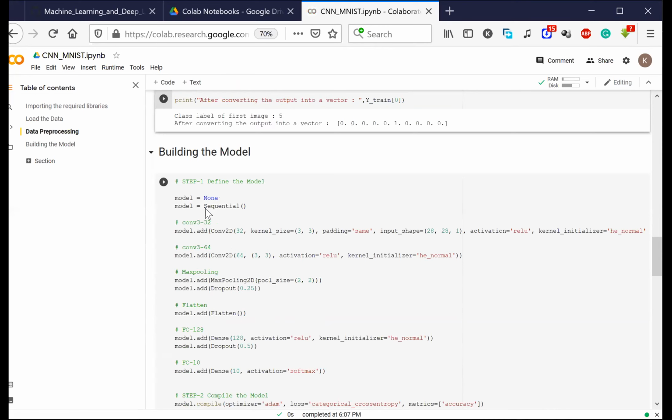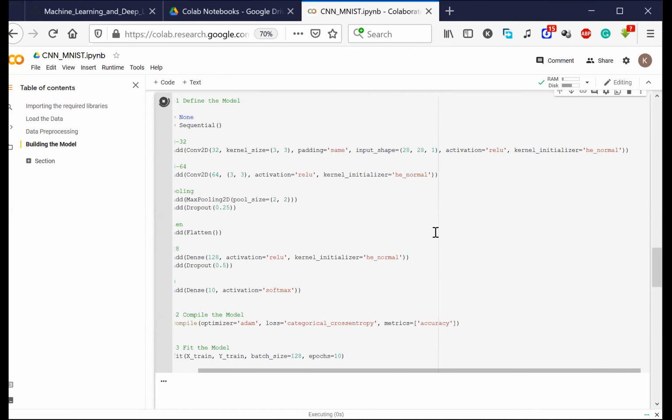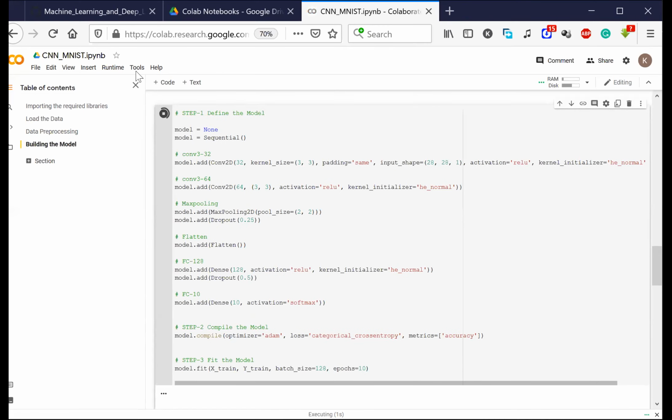Okay, so this is the code where I'm trying to build a complete neural network. You might wonder how neural networks are written. This is the entire neural network that I'm writing here. It is a complete neural network. So this is how coding a neural network looks like. Let's not worry about how to write this or what this entire thing means, but this is the entire neural network.